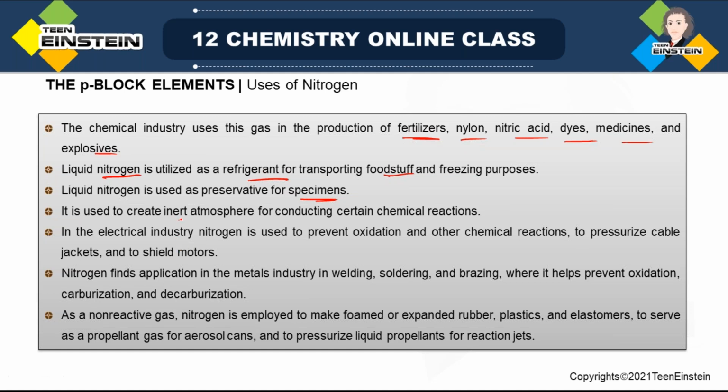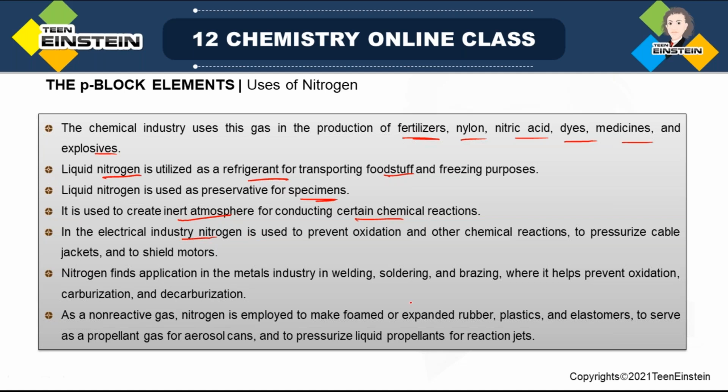It is used to create an inert atmosphere when we are trying to do some chemical reactions. Suppose we are doing some chemical reaction that you cannot perform in the presence of air, because some reactions cannot be done in the presence of oxygen. In that case, you have to create some inert atmosphere. So what we do is remove the air and keep nitrogen, because nitrogen is very inert in nature and will not take part in the reaction. That is why to create an inert atmosphere we can use nitrogen.